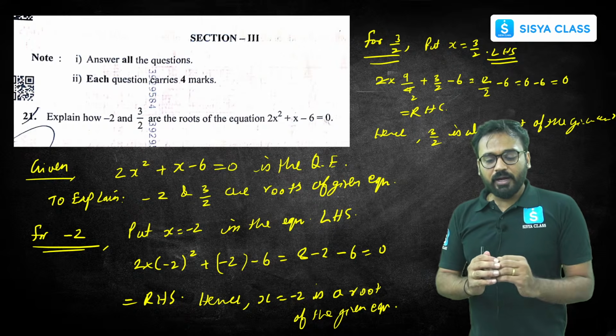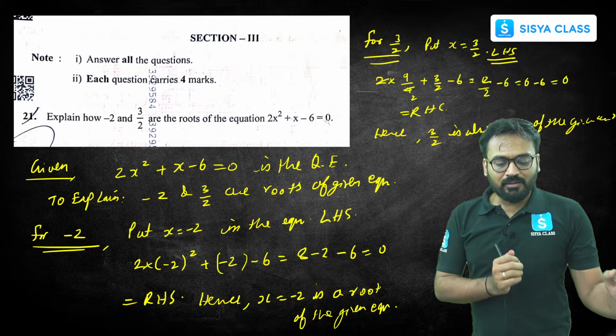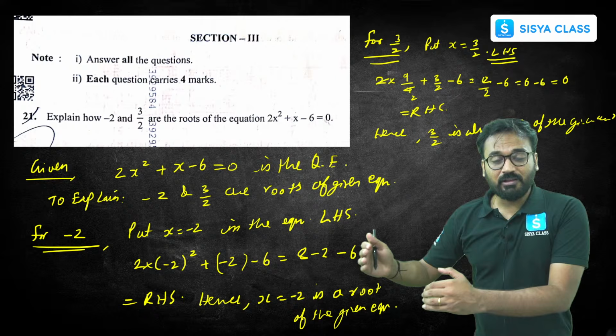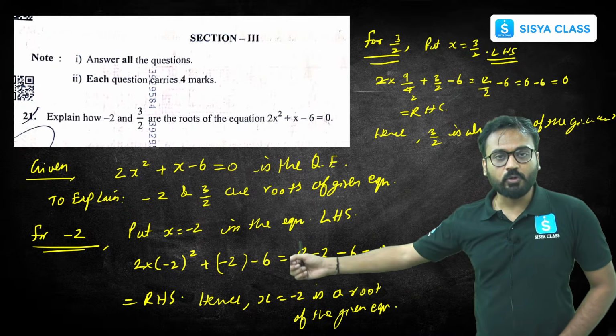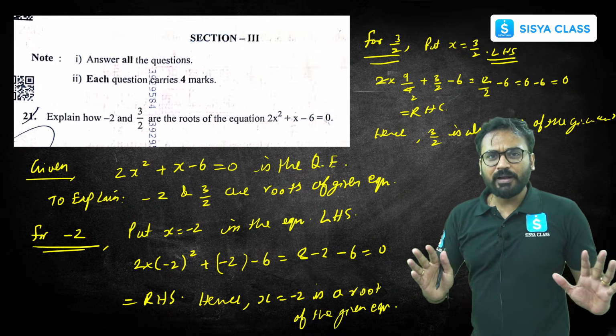Final line you can write. Therefore, we were able to prove that x equal to minus 2 and 3 by 2 both are the roots of this given equation 2x square plus x minus 6 equals 0. You will get the complete 4 marks.